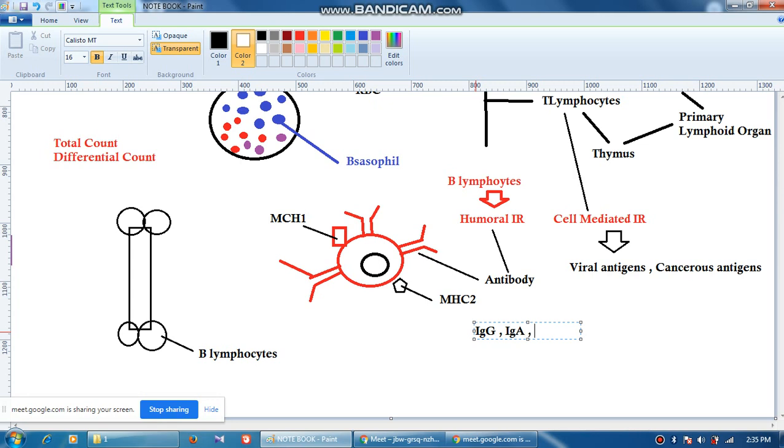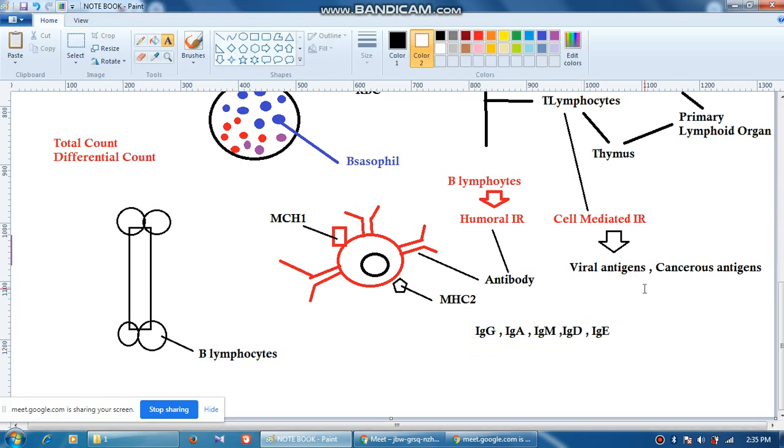IgA, then what? IgM, IgD, and then IgE. Okay, if you remember like this. Now in a normal human being, the highest amount of antibody without any infection, a normal person is there, which antibody will be highest in the blood? IgG.